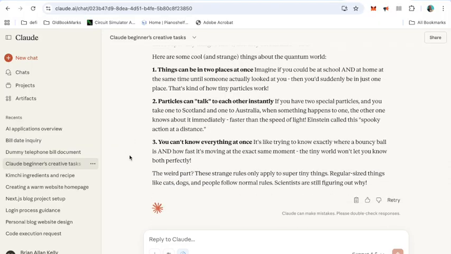Things can be in 2 places at once. Particles can talk to each other instantly. If you have 2 special particles, one in Scotland, one in Australia, and something happens to one, the other one knows about it immediately. So you get spooky.